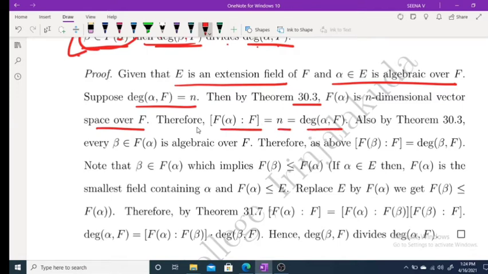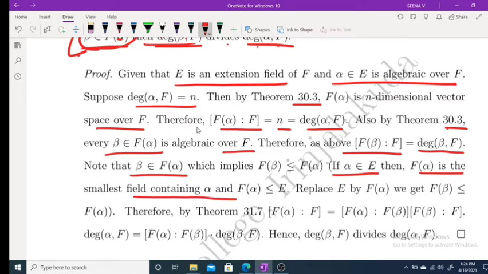Also by the theorem, beta belongs to F of alpha, algebraic over F, therefore the degree of F of beta over F is equal to the degree of beta over F. Note that beta belongs to F of alpha implies F of beta is a subfield of F of alpha, because if alpha belongs to E, then F of alpha is the smallest subfield containing alpha and F.